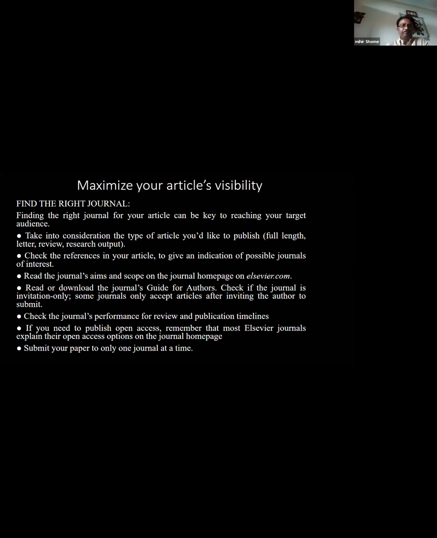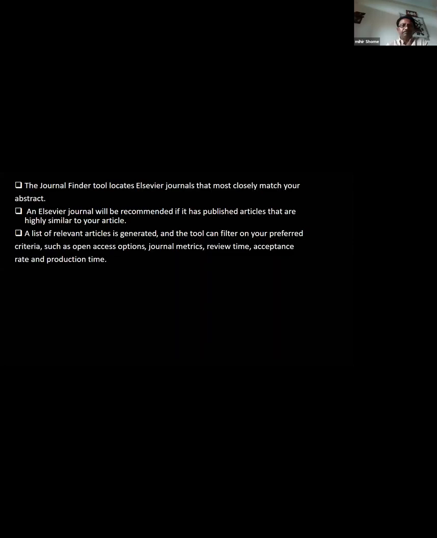The journal finder tool locates eligible journals that most closely match your abstract, and an eligible journal will be recommended if it has published articles that are highly similar to your article. A list of relevant articles is generated and the tool can filter by your preferred criteria such as open access, optional metrics, review time, acceptance rate, and production time.